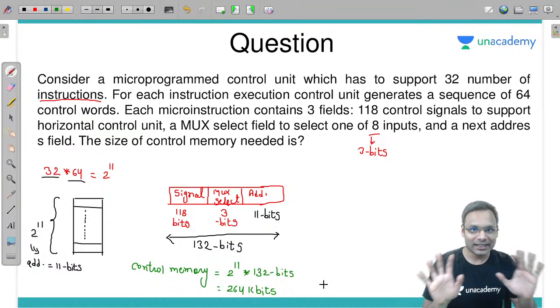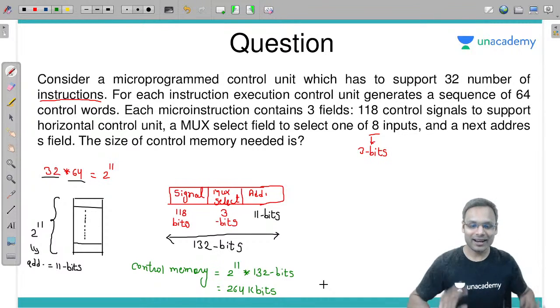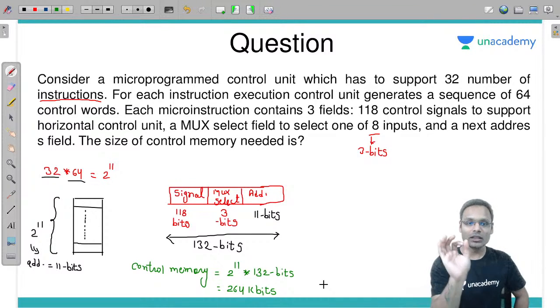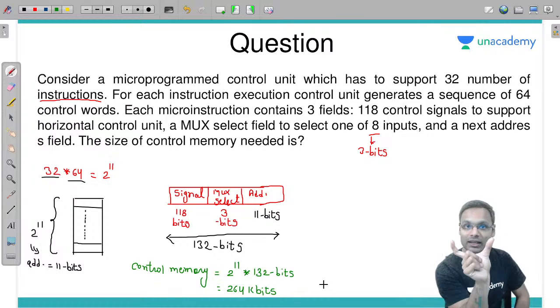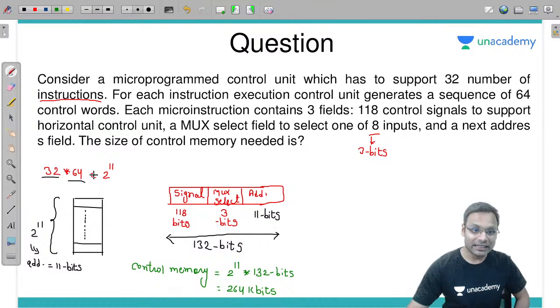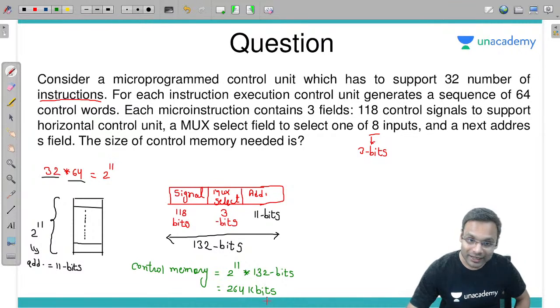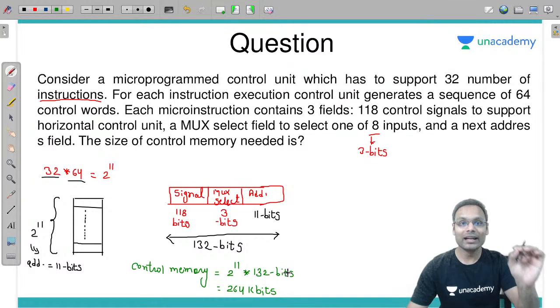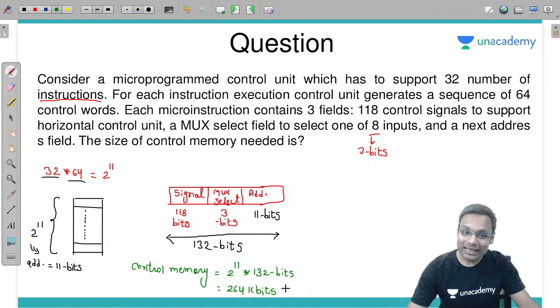Understood? Got it? So 132 bits was one particular micro instruction size. Entire memory size will be 2 power 11 different micro instructions, each of 132 bits. This is my answer. If you divide this by 8, you will be getting what? Kilobytes. Let's do that. Divide by 8.